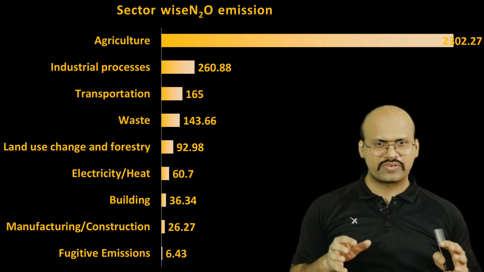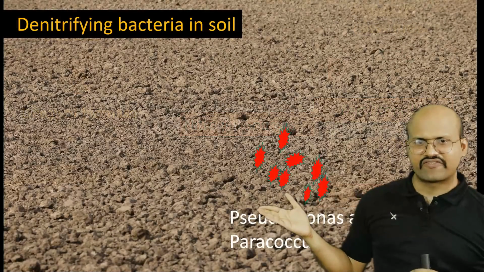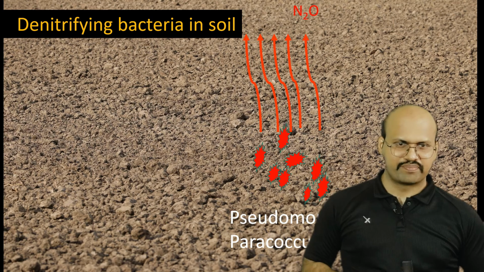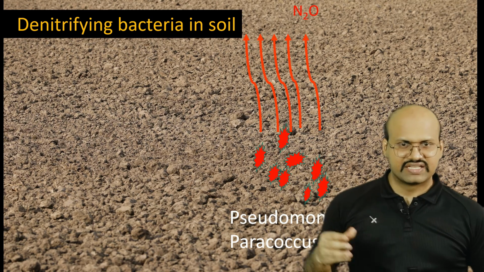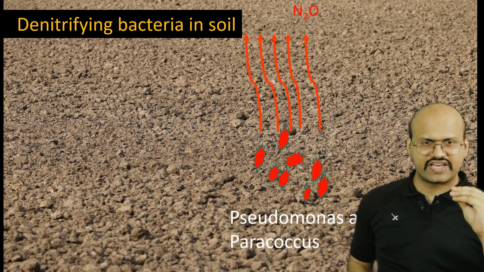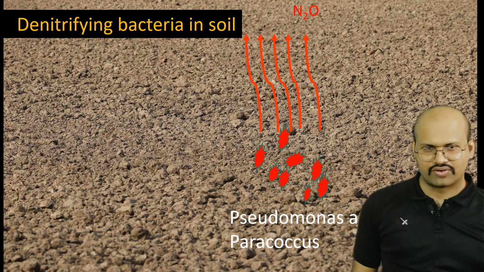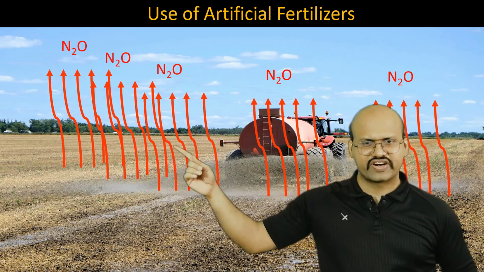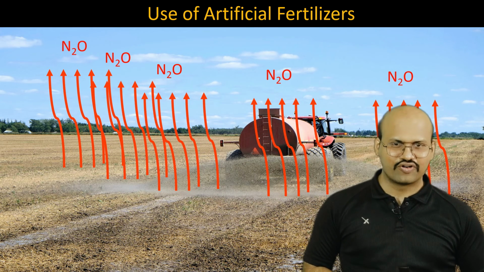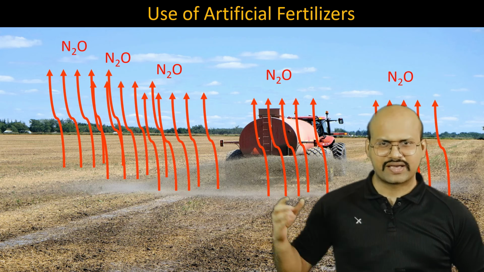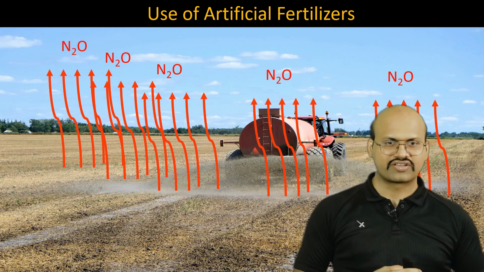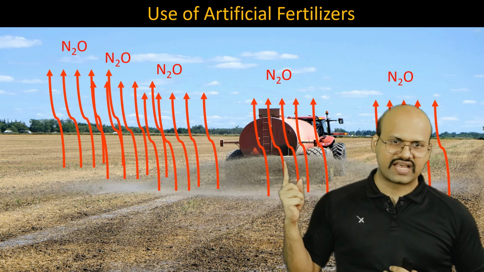We know that in normal circumstances, there are denitrifying bacteria in the soil which release nitrogen to the atmosphere, but this amount is very less. These bacteria generally release nitrous oxide, and it is a very slow process and they emit a very small amount. But when we add nitrogen fertilizers to the soil, the amount of nitrogen in the soil increases, and therefore these denitrifying bacteria can emit a lot of nitrous oxide to the atmosphere. So the proportion or the amount of nitrous oxide released by adding these fertilizers increases.